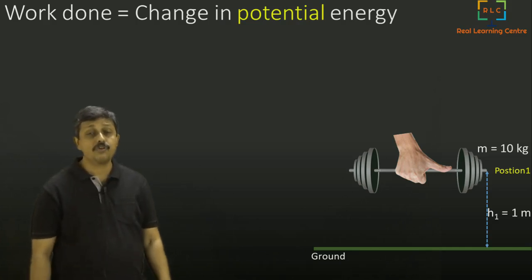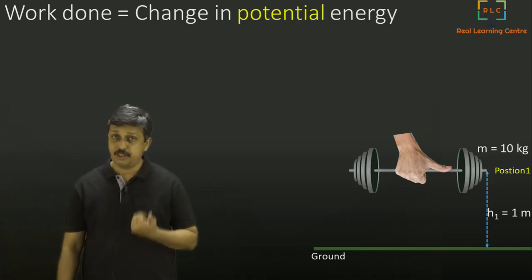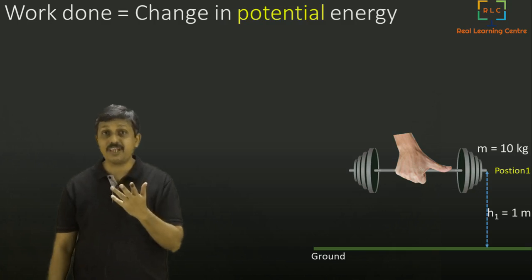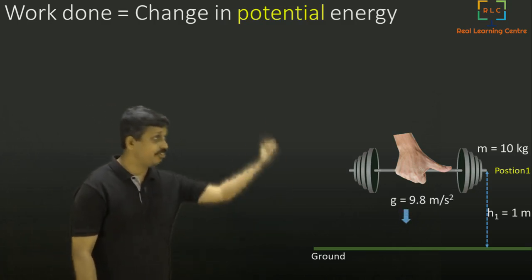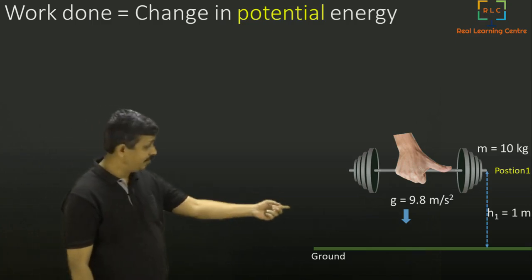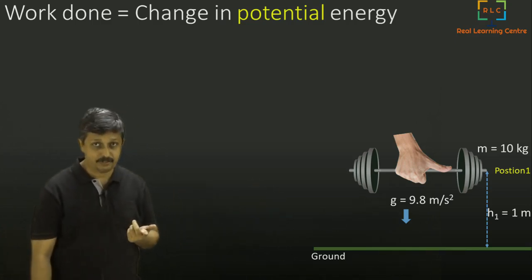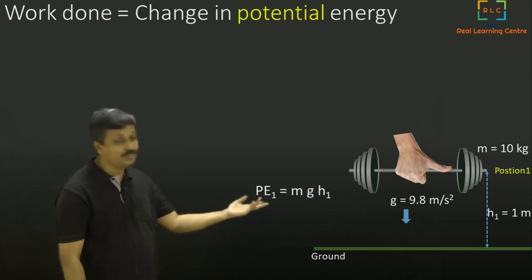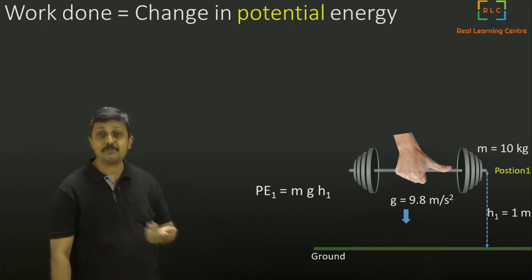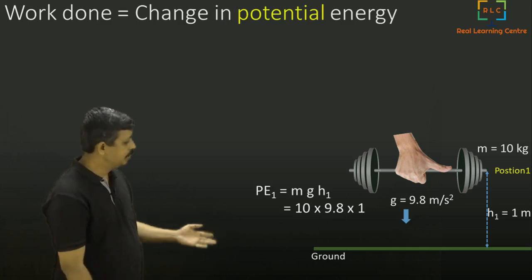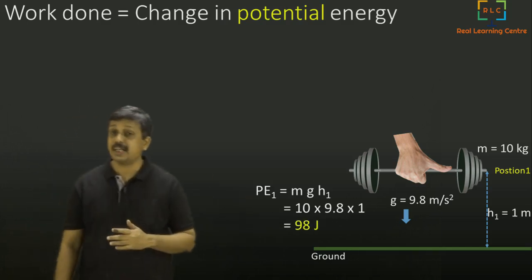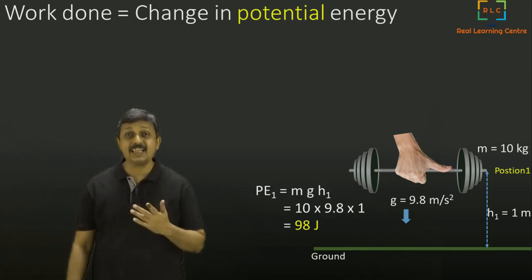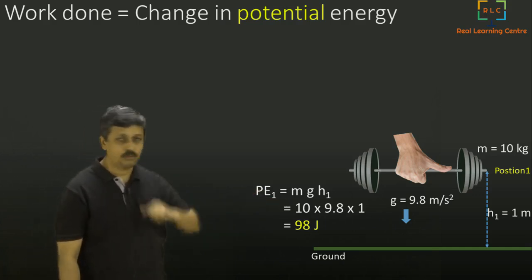Now you are going to calculate the potential energy of the barbell. How do you do it? You need one more variable, which is how much force you are resisting, the weight. There is an acceleration due to gravity, g, which is 9.8 meters per second square. If we multiply all these three, we get potential energy. Potential energy is mgh. In the place of h I will use 1 meter, so that becomes 10 into 9.8, which is 98 joules. We get the potential energy to be 98 joules at position 1.